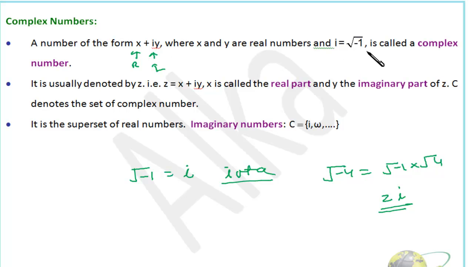Here root i is root minus 1, and we call it a complex number. It's usually denoted by z, where z is x plus iy, where x is the real part and y is the imaginary part, right? A complex number can also be represented as z, and C is the name of the set of complex numbers. It is a superset of real numbers.